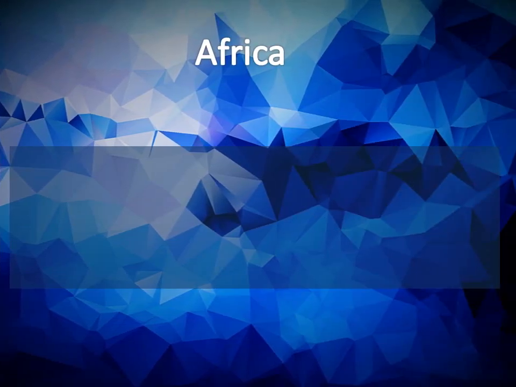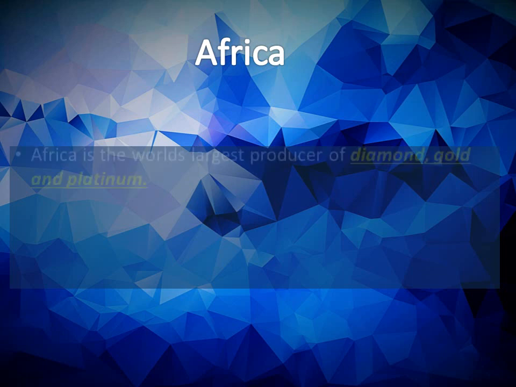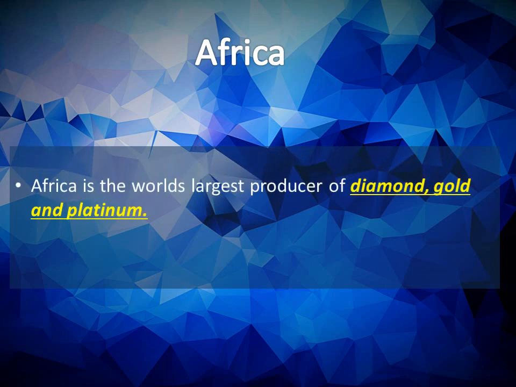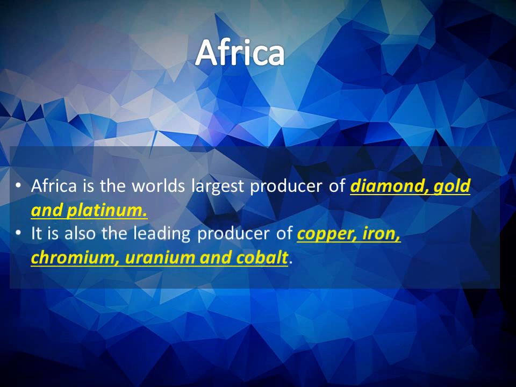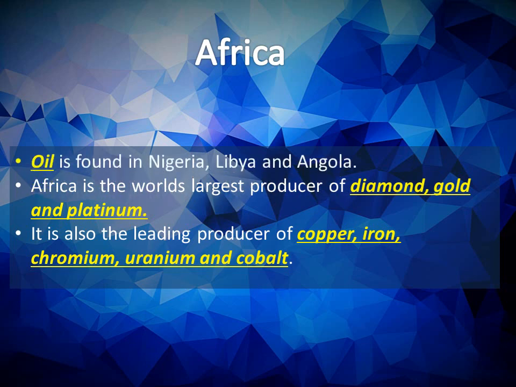Africa is rich in mineral resources. It is the world's largest producer of diamonds, gold and platinum. South Africa, Zimbabwe and Zaire produce a large portion of the world's gold. The other minerals found in Africa are copper, iron ore, chromium, uranium, cobalt and bauxite. Oil is found in Nigeria, Libya and Angola.